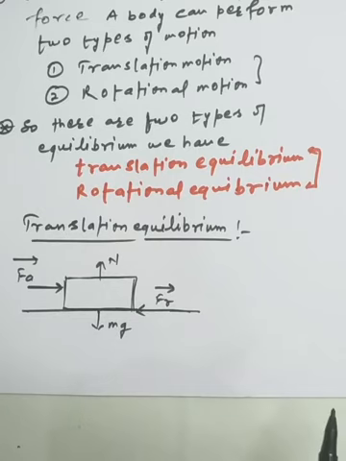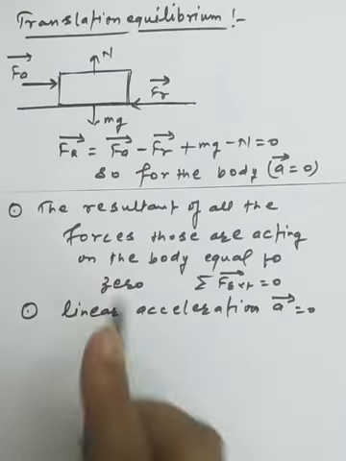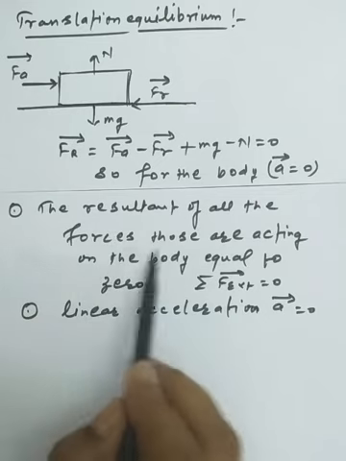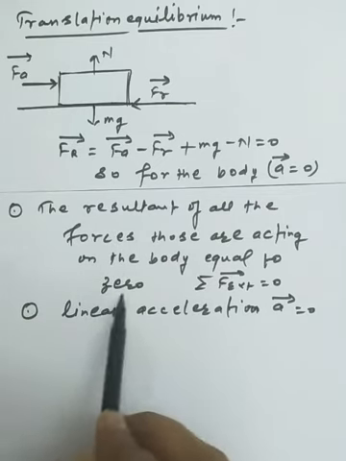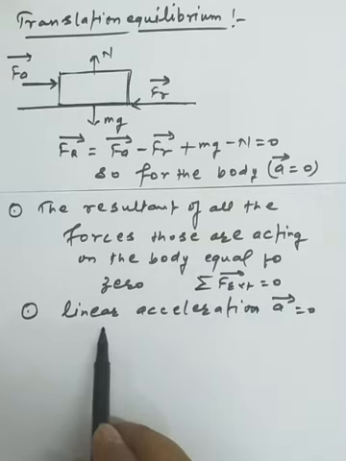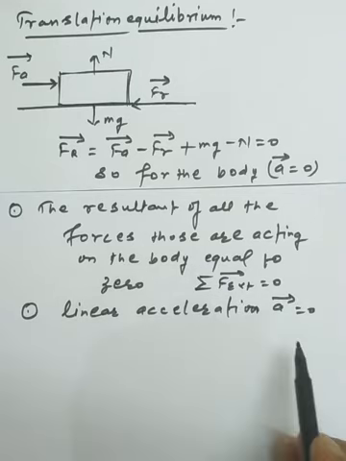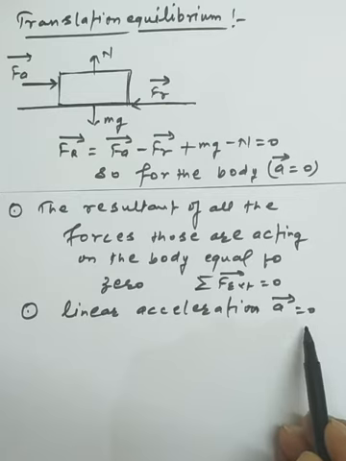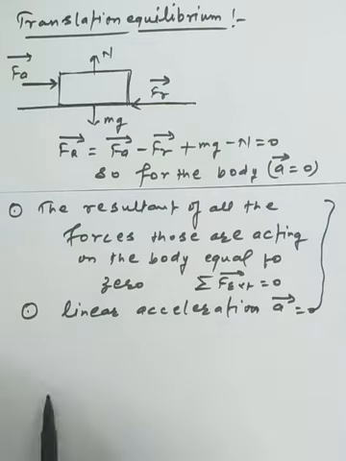At this time we can imagine that the forces acting on the body have a zero resultant. So the body has the type of equilibrium called dynamic equilibrium or kinetic equilibrium. So the basic concept is that the resultant of all the forces acting on the body is equal to zero, so we can say F external is zero. In the absence of F external, the linear acceleration of the system or rigid body is zero. This is one of the two basic conditions for translational equilibrium.